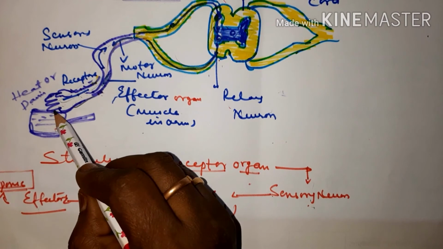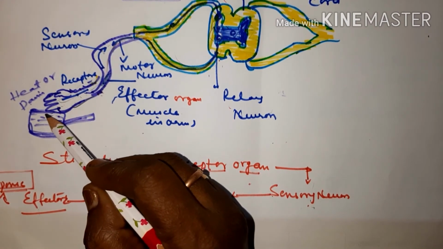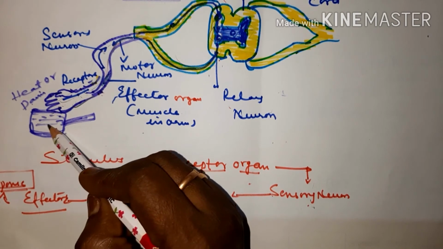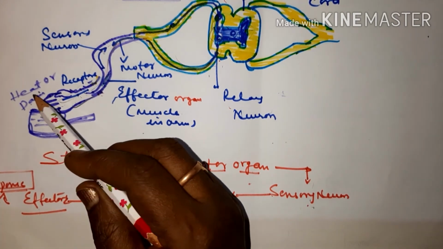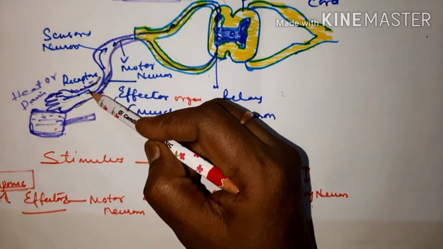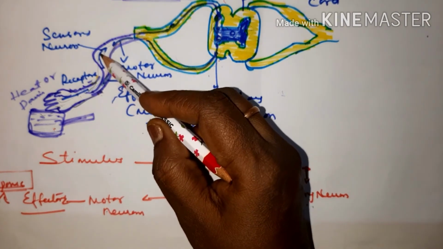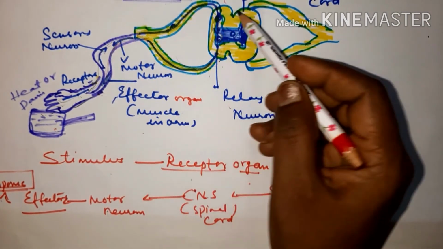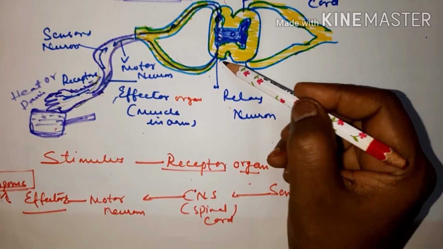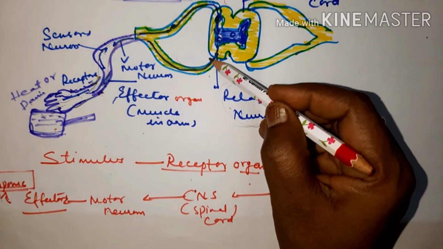Once our skin or any sense organs touch any stimulus, the receptors carry the impulse or message through the sensory neuron, from the sensory neuron to the spinal cord, and from the spinal cord the relay neurons, or the mixed neurons, will pass on the message.